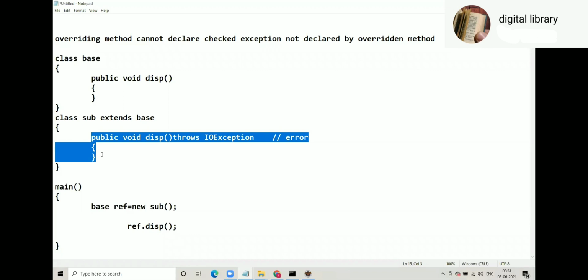Okay. So that way we have discussed all ABC rules, their syntax and the meaning of that syntax. Not only just rules, we've seen syntax also and with explanation also. So the same way you have to revise. So this way we have finished with all 4 rules of overriding. Now in my next Viva, I will expect all 4 rules from you. Whenever I ask question, overriding rules, you will have to explain all 4 rules.